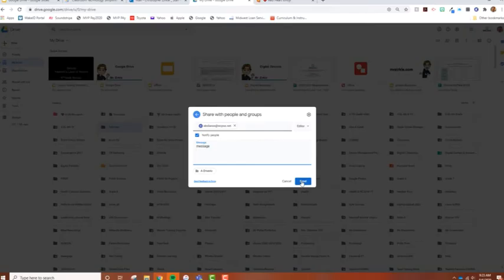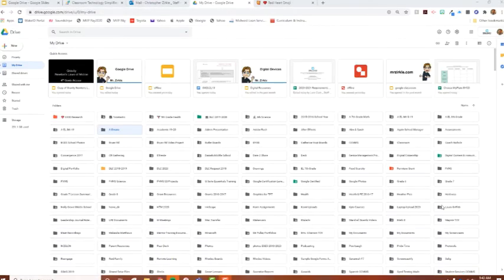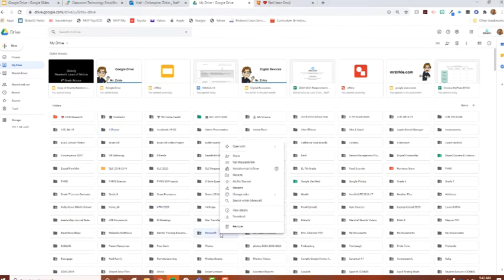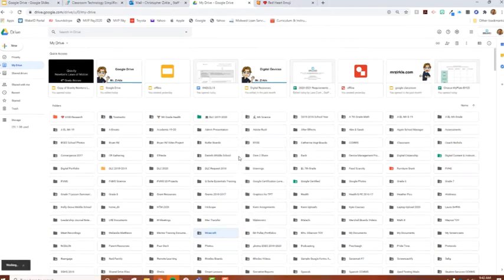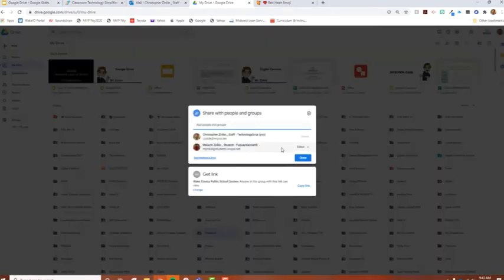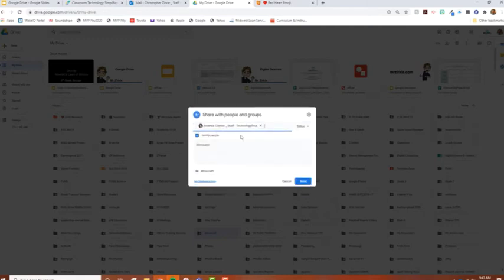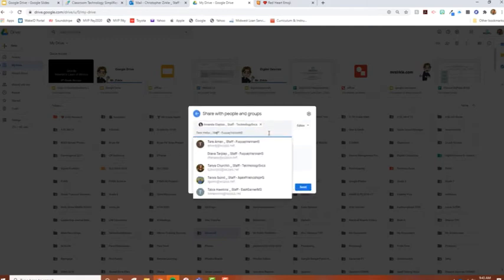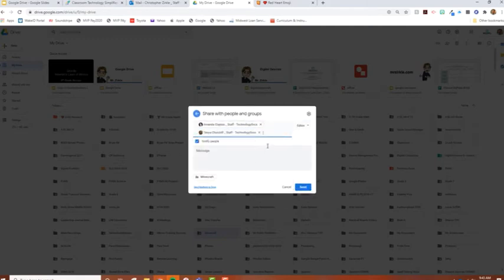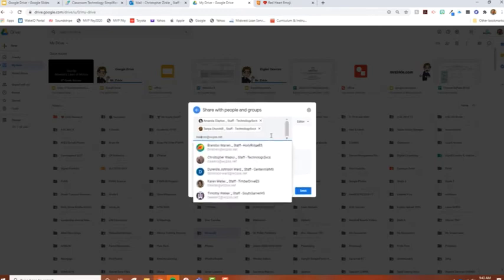and hit send. Let's take a look at sharing files or folders with multiple people, multiple emails. I'm going to go ahead and click on this particular folder here and I'm going to hit share. And I want to show you that currently it's already shared with one person, but I want to share it with more than one person. So I'm going to type in some names here of people and I'll go ahead and add some more people. I'll add one more.